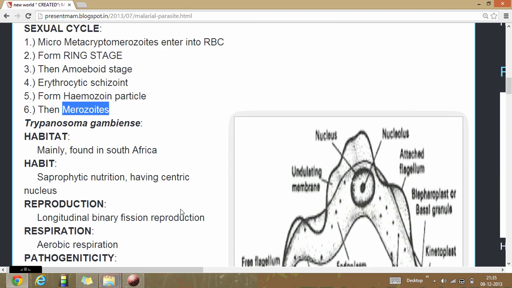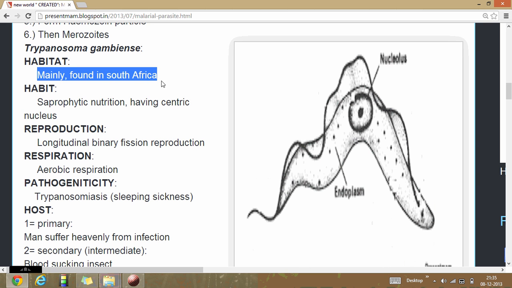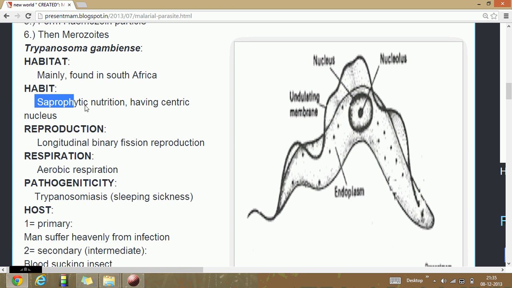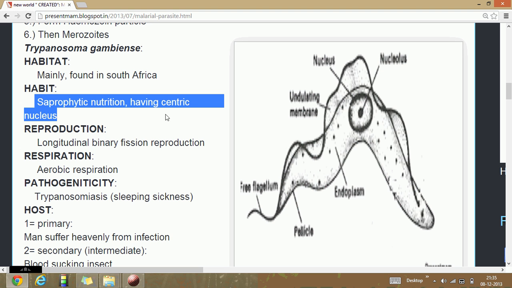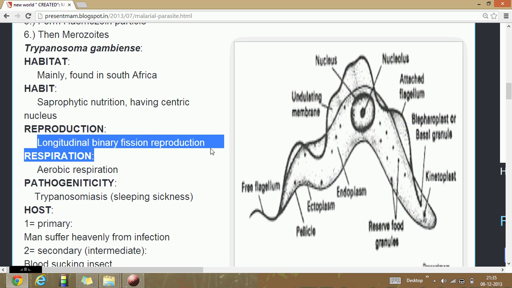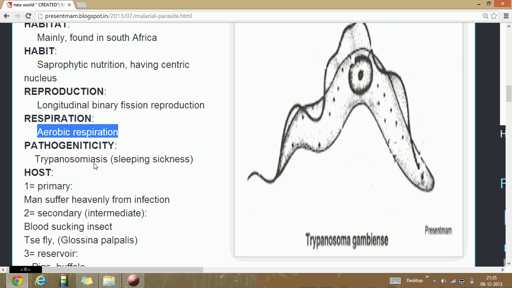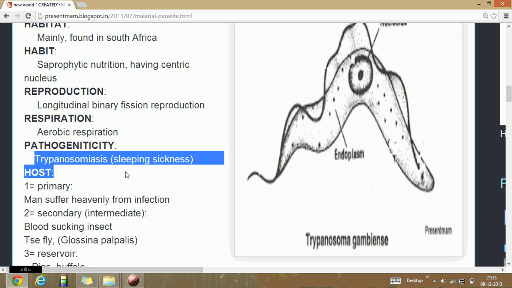Another one is Trypanosoma gambiense. It is mainly found in Africa. It has saprophytic nutrition and a central nucleus. As we see here in the diagram, it reproduces by longitudinal binary fission. It has aerobic respiration. The pathogenicity is sleeping sickness.